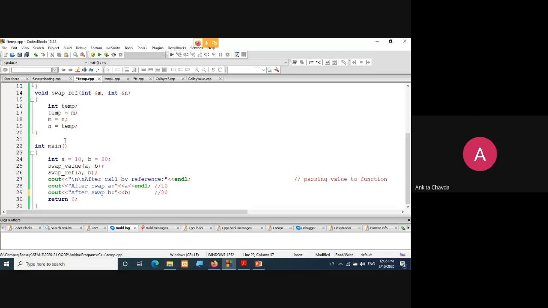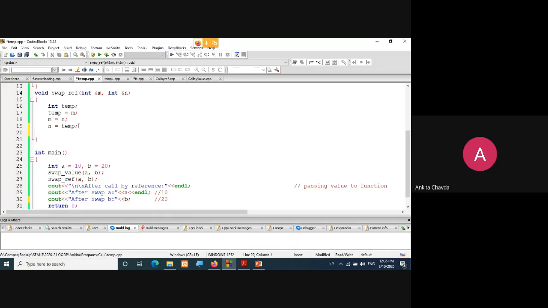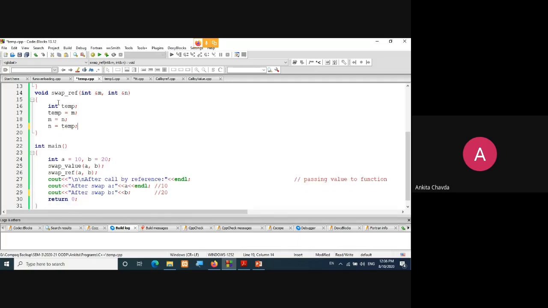But I'm just showing you that even if you write those statements in integer main, then also it will work. Right? So let's run this program.